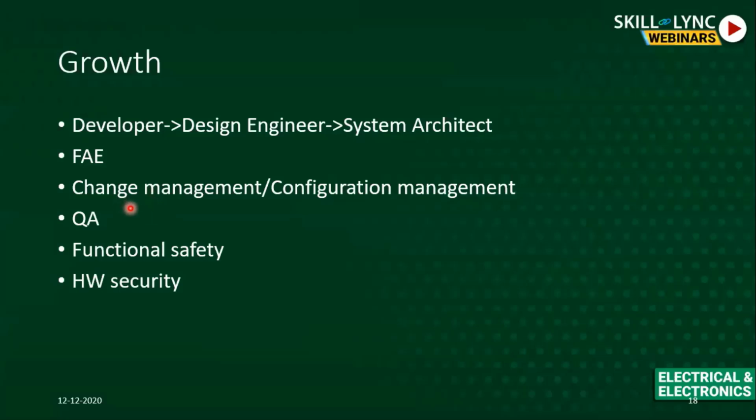Then you can also always go for change management, configuration management, driver development or software development. Only coding is not the part of development, right? Coding is just one part of the development. There are many things you need to understand when you are doing a development. So, change management is nothing but how you are going to address a bug if you have one. What are the several types of bugs?